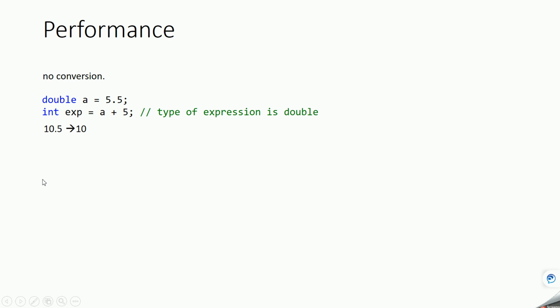So if you use auto, in this case there will be no conversion, because a plus 5 will be of type double and auto will automatically determine exp as double. There is no conversion happening, and then there will be performance gain. Here there was some extra operation of conversion, but here there is no conversion, so we are achieving some performance. In this case you will have value 10.5.